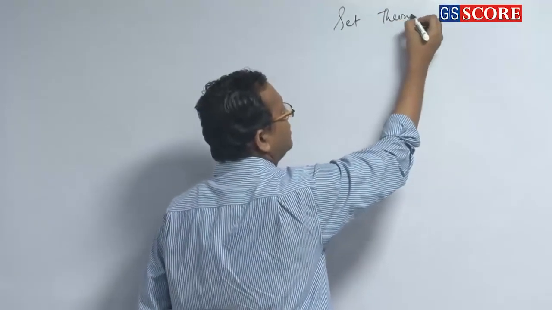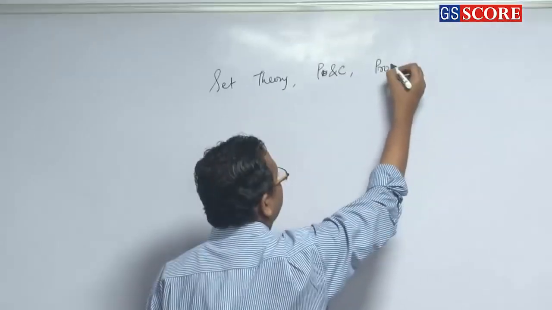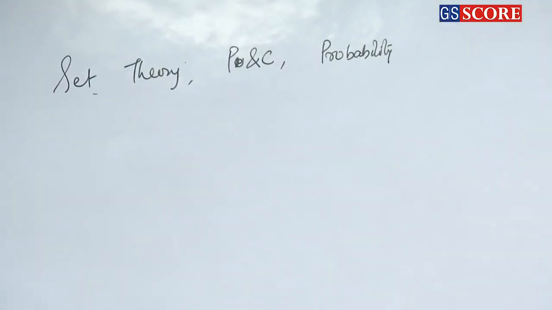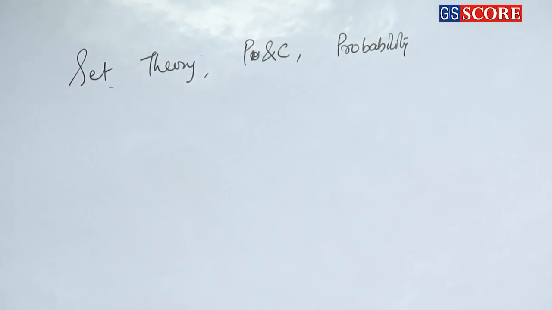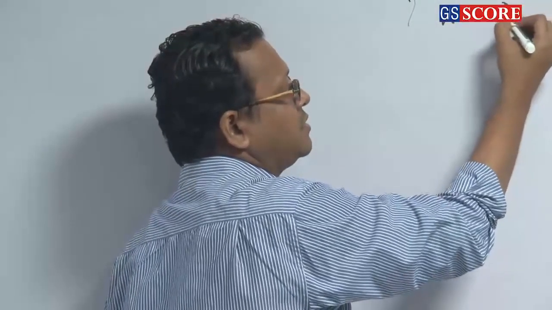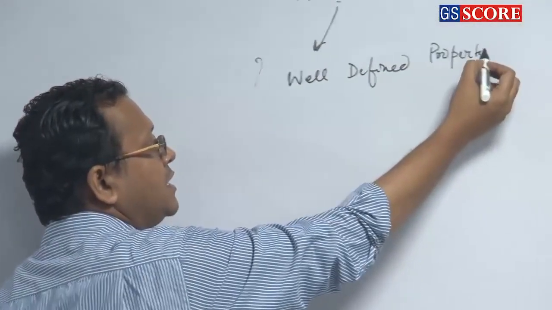Set theory and PNC. A little bit of probability at the end, but these two topics are much more important. Now tell me, what do you mean by a set? Group of objects, collection of objects is known as a set. Okay, that much is not enough. Set means a collection of objects having well defined properties. Well defined properties is known as a set.